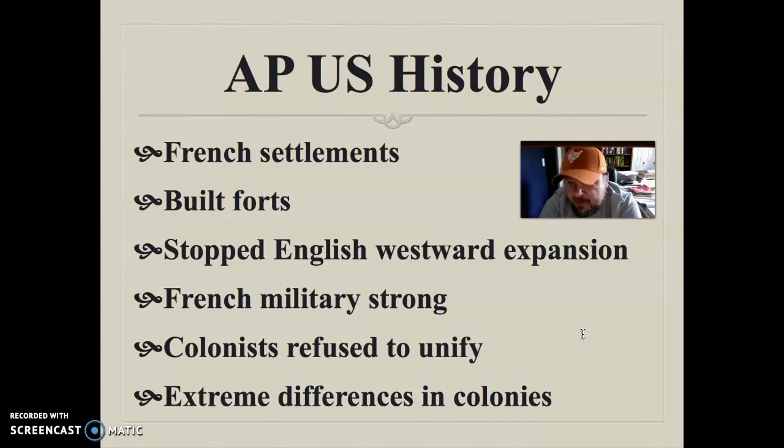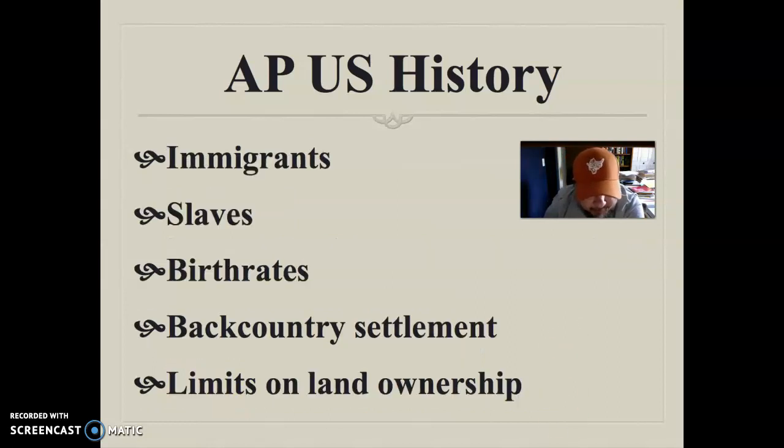So it shows what's going on in the colonies in the 1700s. There is a major difference in the colonies, a difference in religions, a difference in where people are coming over, like what their backgrounds are, like if they're coming from Germany or Ireland or England, or where exactly in the world they're coming from, because they're coming from a lot of different spots. Like I said, they practice many different religions. So there's a lot of differences that are popping up in the colonies, and this is a major highlight that this is happening.